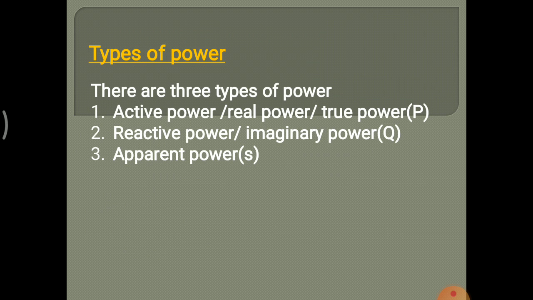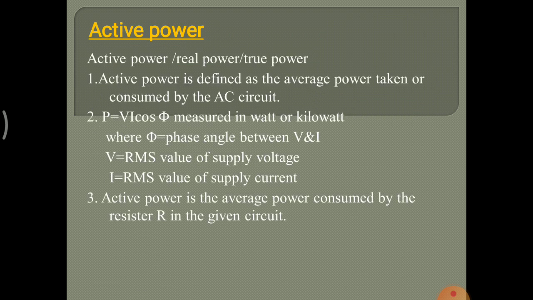Types of power. There are three types of power: active power, reactive power, and apparent power. Active power is the average power taken or consumed by the AC circuit, that is VI cos phi. V is the supply voltage and I is the supply current. Active power is the average power consumed by the resistor R in the given circuit.